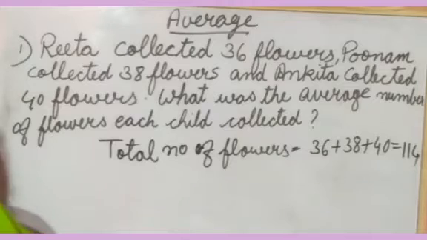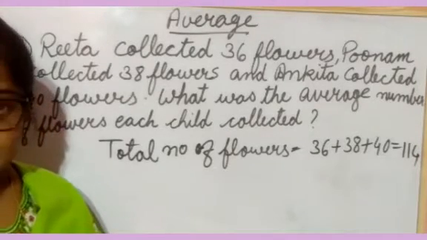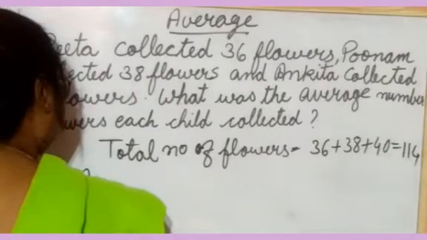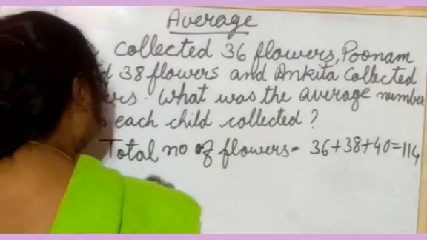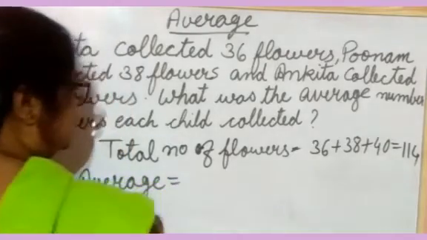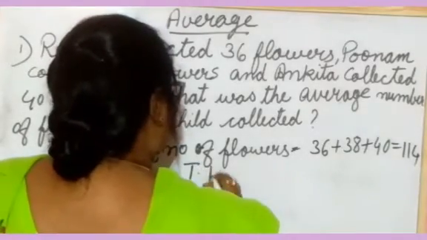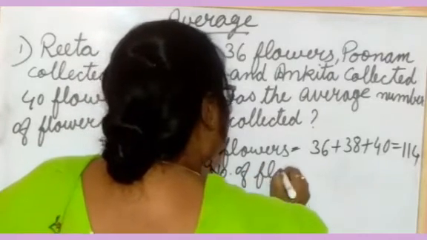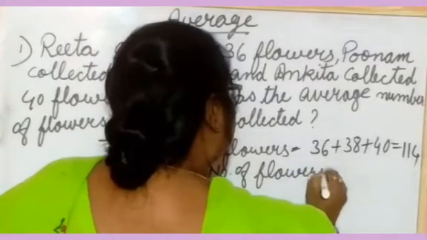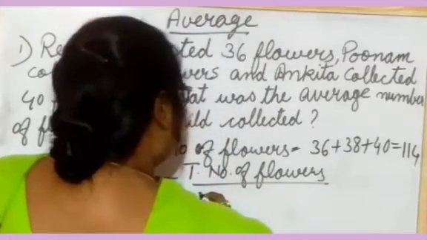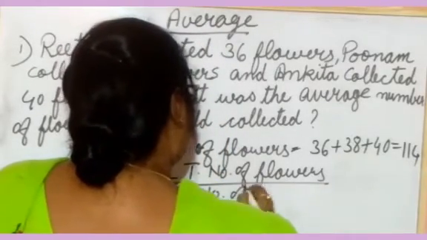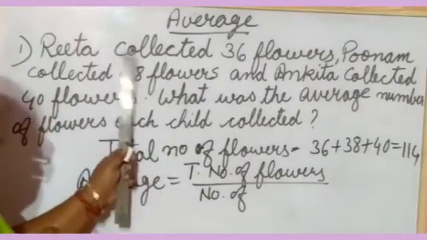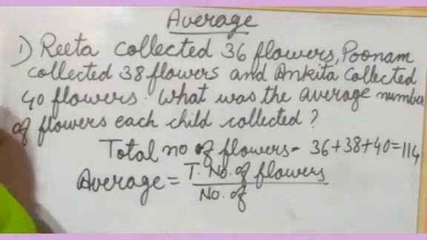You will divide this by that one. Average equals total number of flowers divided by number of children.